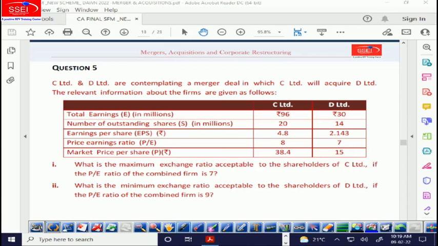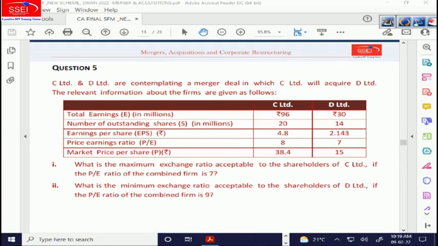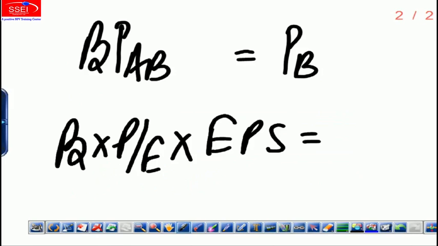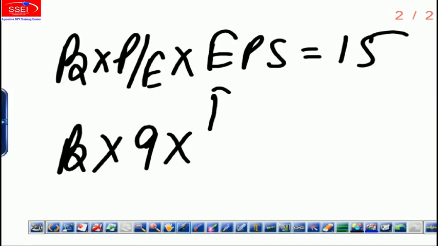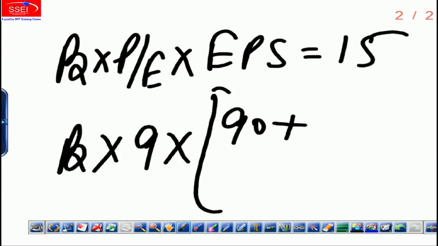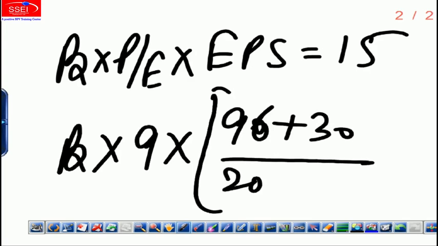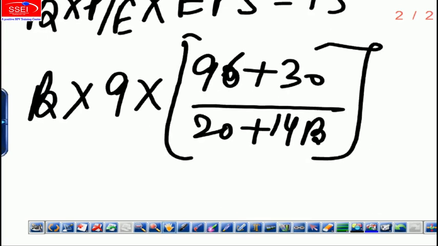What is the price of firm B? 15. It's given. 15. So we get beta into 9. This time the P ratio is given, 9. Then (90 plus 30, 96 plus 30) divided by (20 plus 14 beta) is equal to 15. Solve for beta.